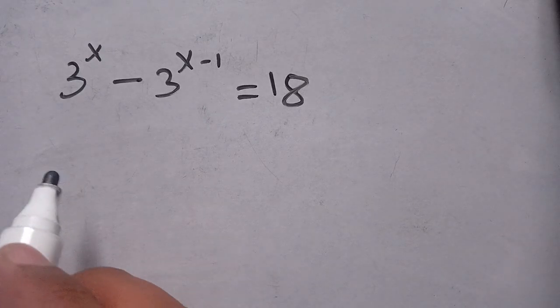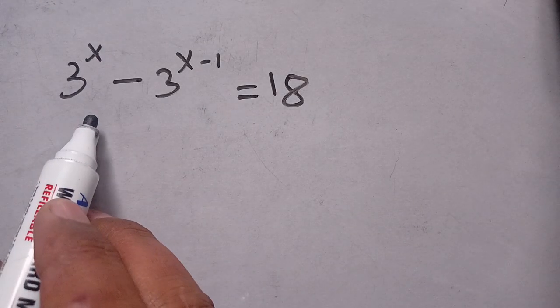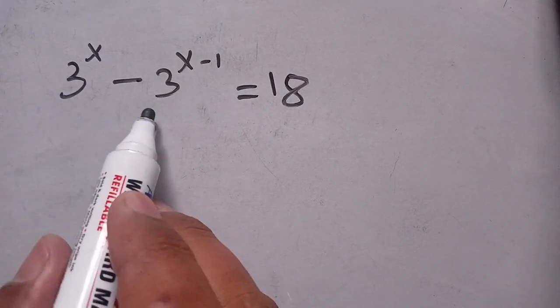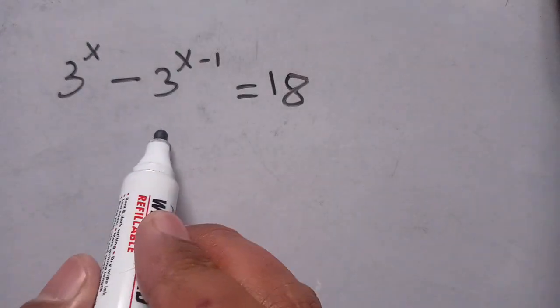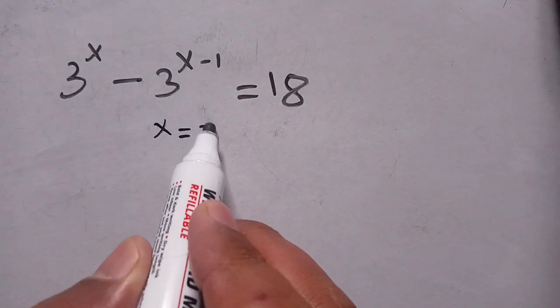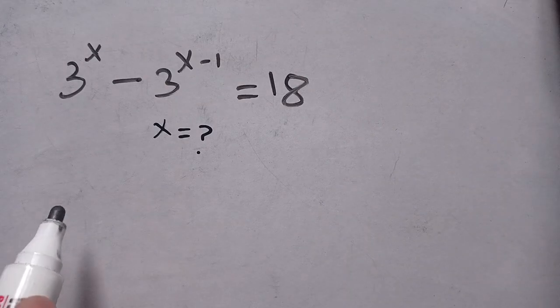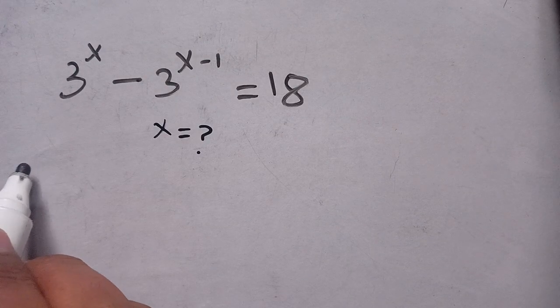Hello everyone, in today's video we are going to solve this exponential equation, 3^x − 3^(x−1) = 18, and we have to find the value of x which satisfies this exponential equation. Let us solve this.